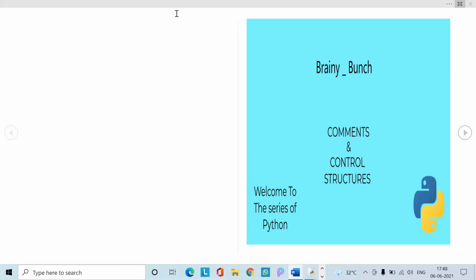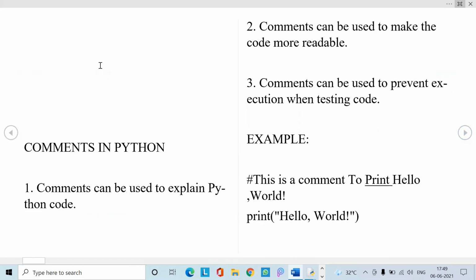In this session, we are going to discuss comments, indentation, escape characters, and what an escape character is, with some examples. So let us continue with our series without any delay. The first one is comments. Let us discuss why comments are used in our program and how they are represented, briefly.